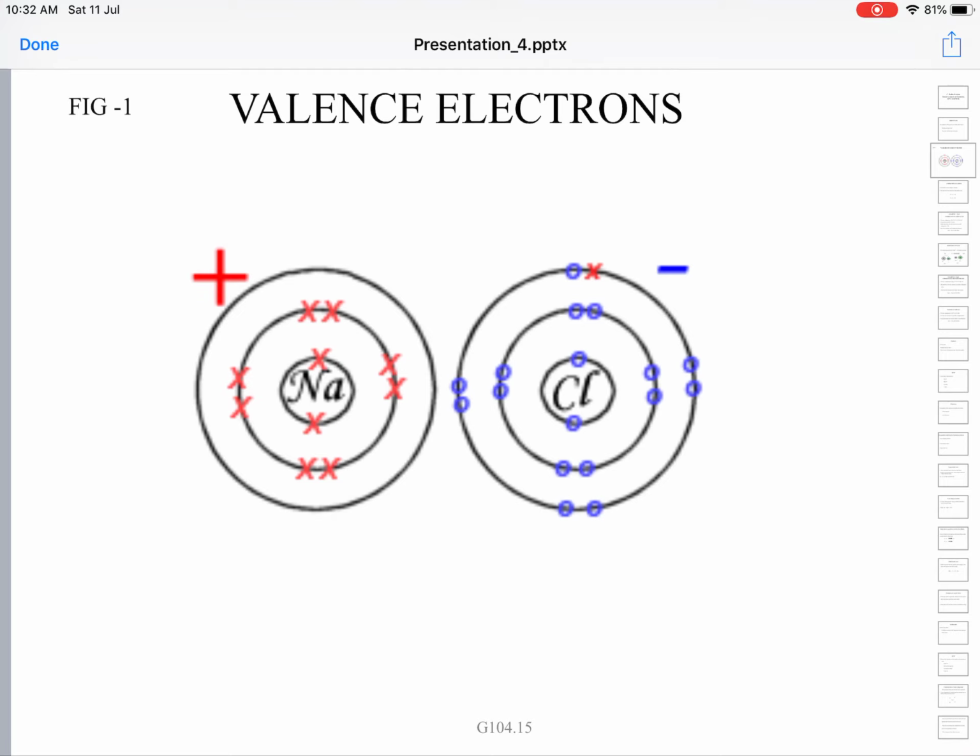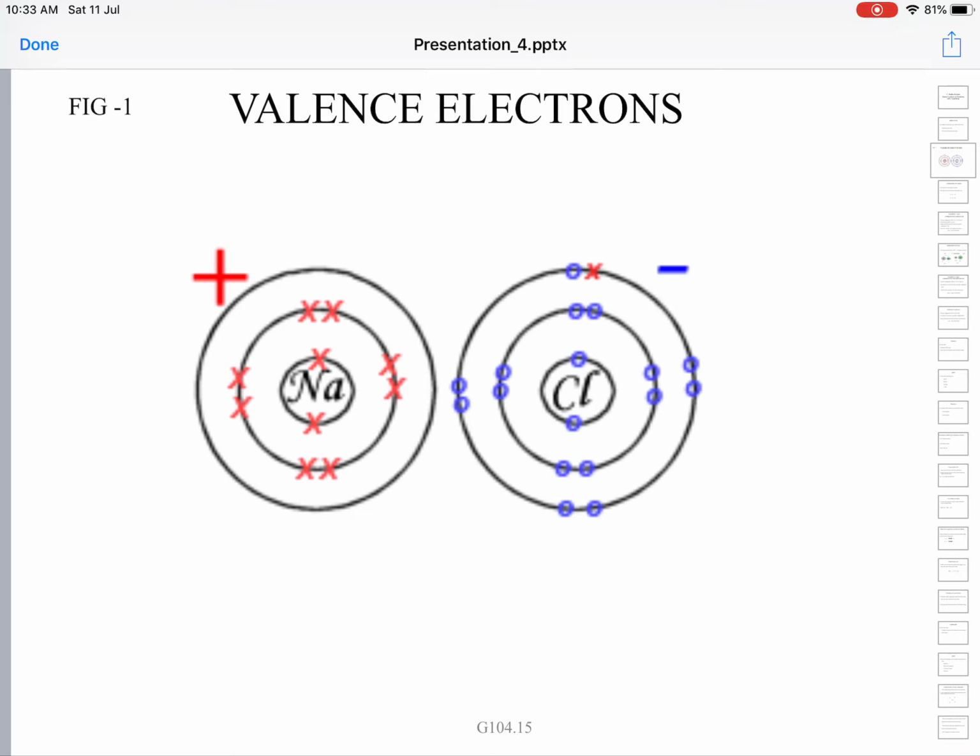Chlorine, with its atomic number 17, is short of an electron. It needs one more electron to get argon's configuration, that is 18, 3s2 3p6 configuration. So it takes up an electron from the sodium atom. You can see that sodium ion has only 10 electrons.